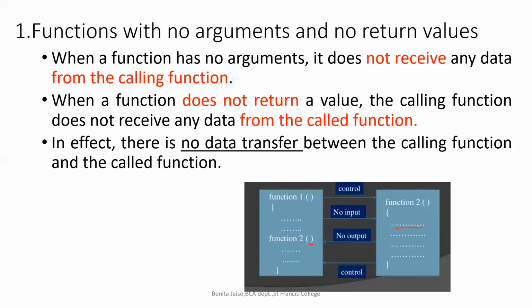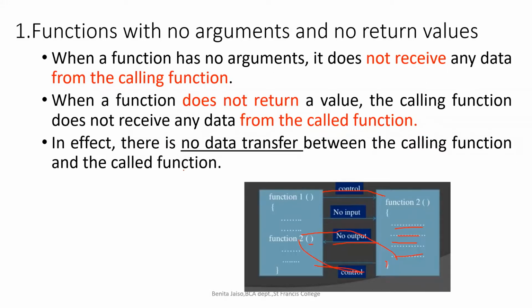Now, after we execute all the lines of the code, we are not having any return statement. Listen here, we don't have any return statement. When we are returning something, only then it will take that from function 2 to function 1. But we don't have any return statement. That means no output from function 2. All right. Control alone will be moving. When it called function 2, control moved to function 2. When it finished with the curly bracket, it returned the control back to this line, right?